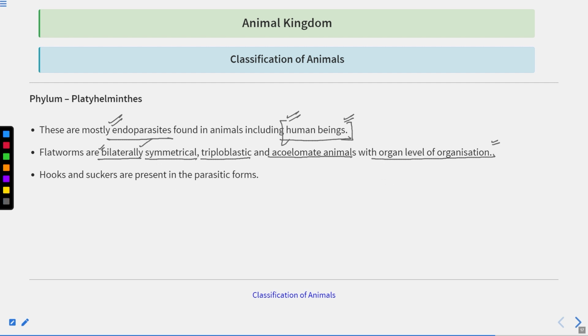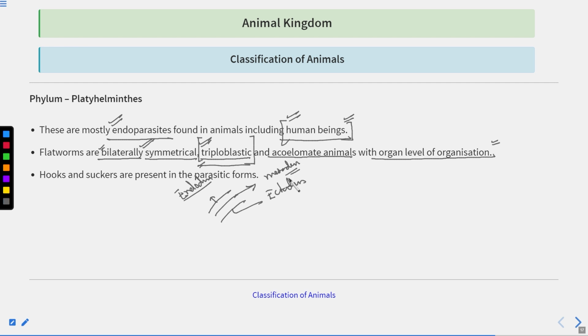Triploblastic means that at the time of embryo formation, the cells arrange themselves into three layers: ectoderm, inside it endoderm, and the middle one, the mesoderm.